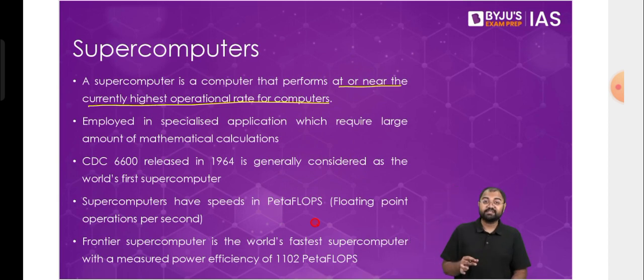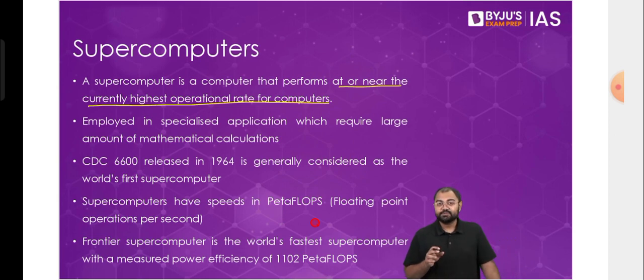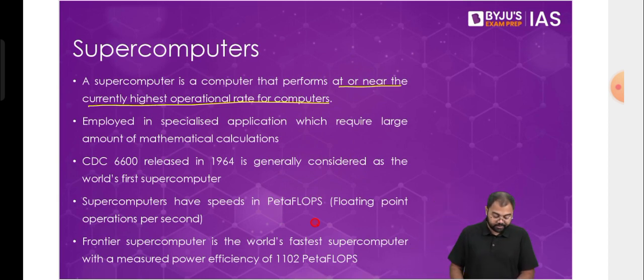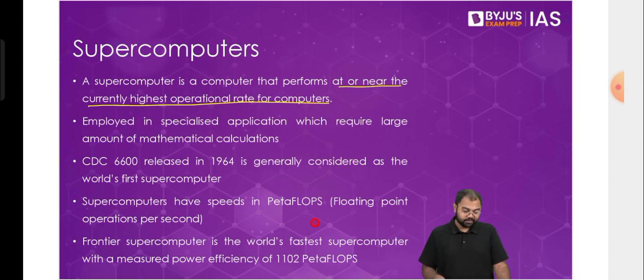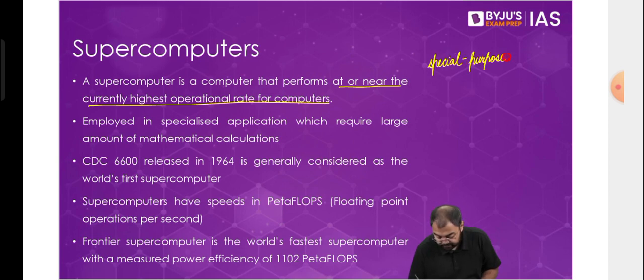So, in this particular sense, these become very important for certain applications also for us. For example, when it comes to the use of supercomputers, these are special purpose computers. We call them special purpose computers.